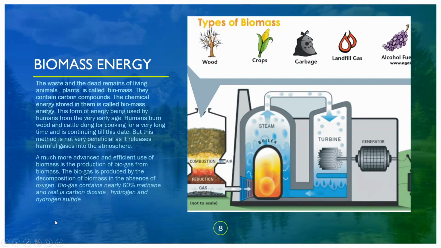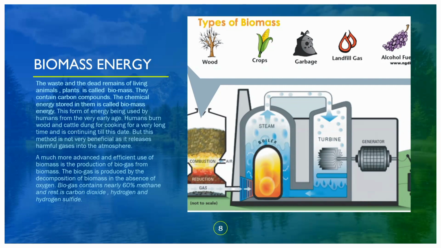Okay, whatever waste or dead remains of plants and animals there is, the chemical energy stored in them is called biomass energy. This form of energy has been used by humans from a very early age. Humans have burned wood and cattle dung for cooking for a very long time, and this continues to this date.